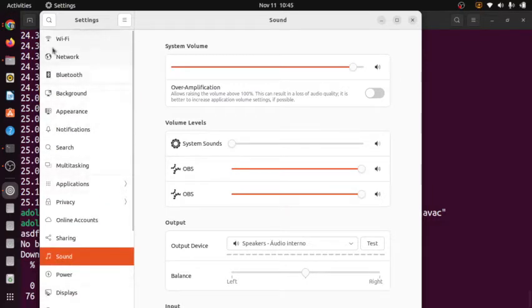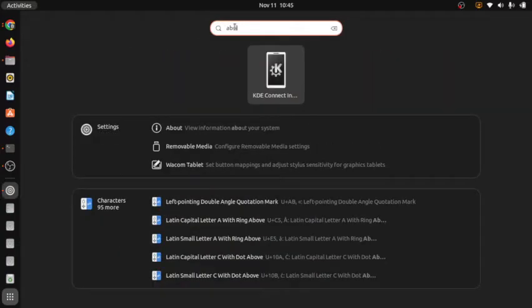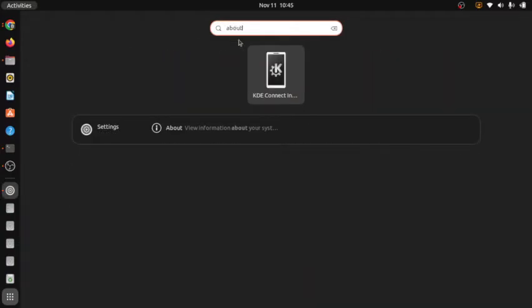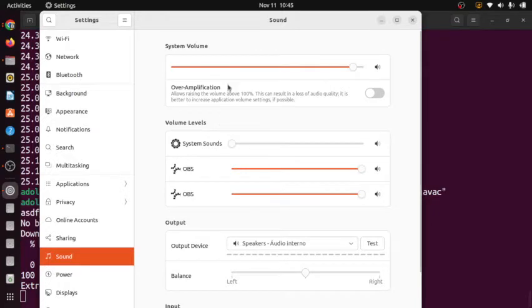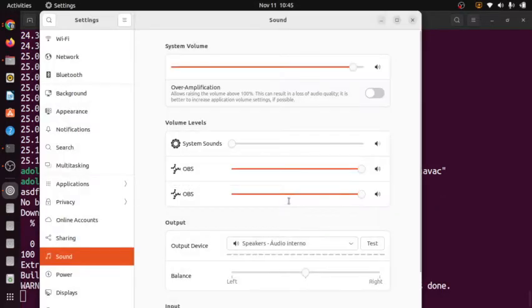I don't know where the about is, but let me try about here. Yes, view information about your system. It's taking a long time. Oh, settings is not responding.